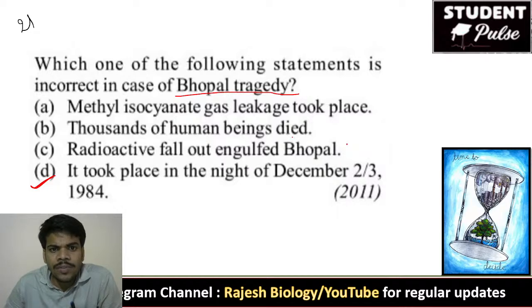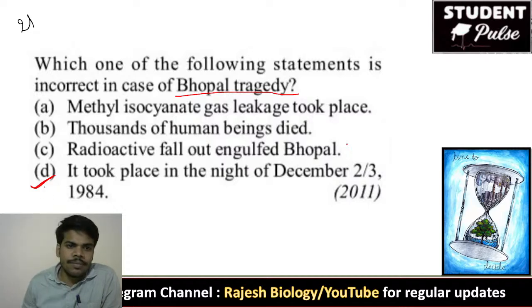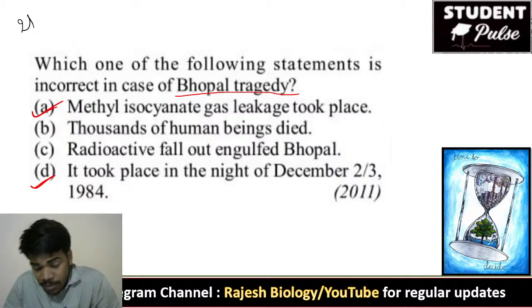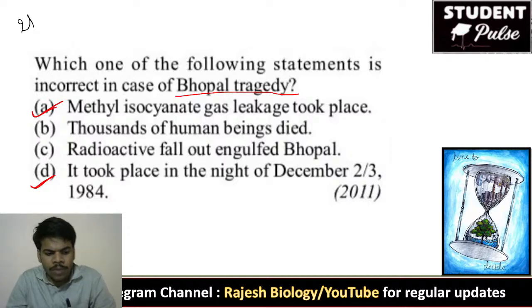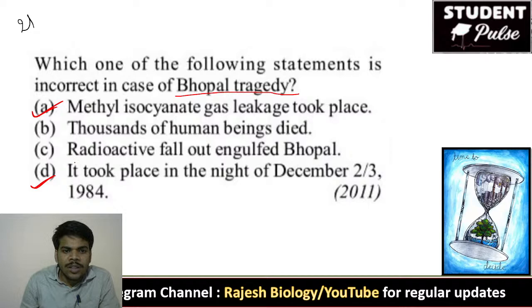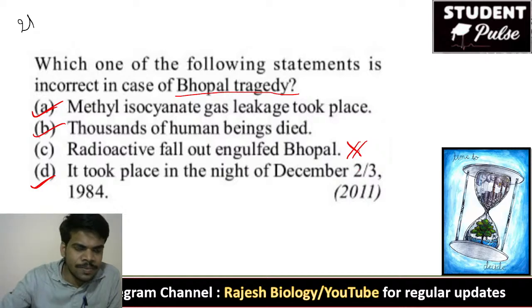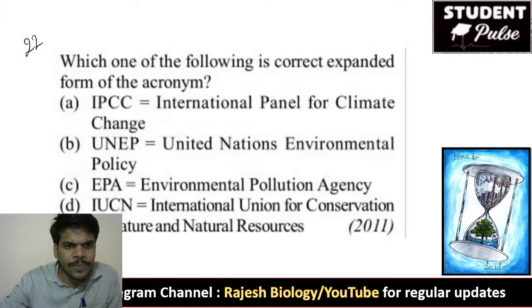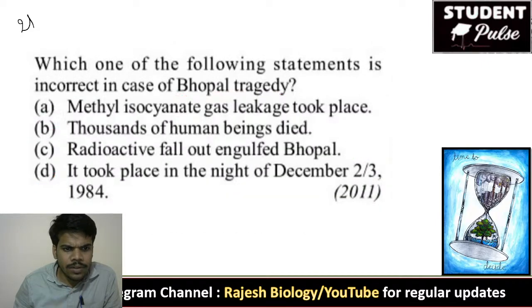It is because of methyl isocyanate gas leakage. On December 2nd to 3rd, 1984, at midnight, it was released. Thousands of human beings died because of that. It is the greatest tragedy in the entire world. So it is not radioactive fallout, it is because of methyl isocyanate gas leakage. Okay, for the 21st question, C is the right answer.